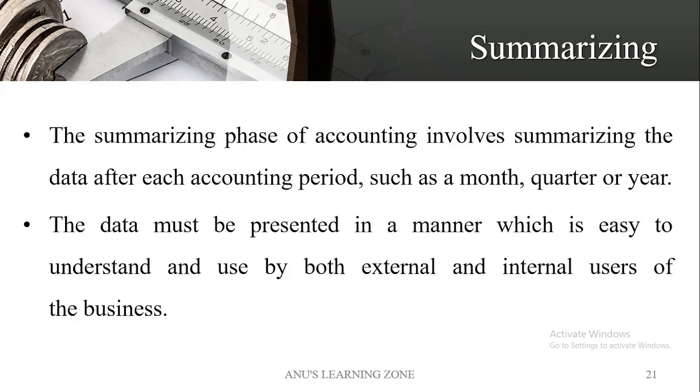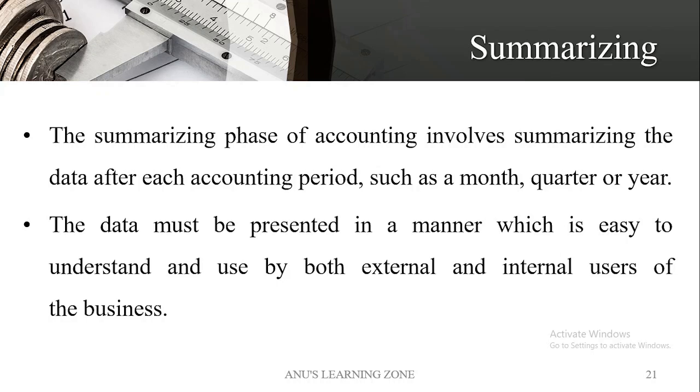All these 5 accounts have to be totaled, both the debit as well as the credit side, and we have to find the balance figure from all the 5 accounts, which will be recorded in a statement that is known as trial balance. So summarizing can be done with the help of trial balance.